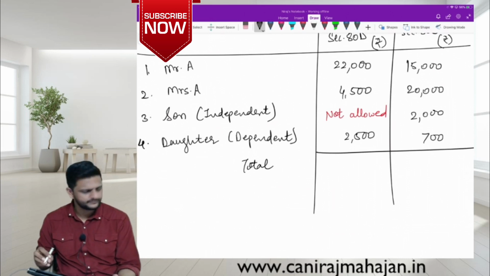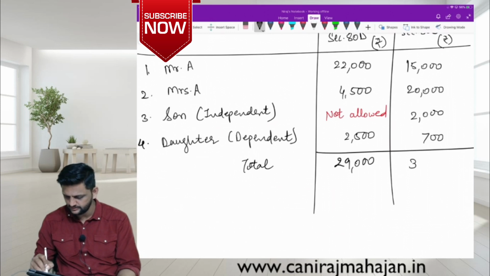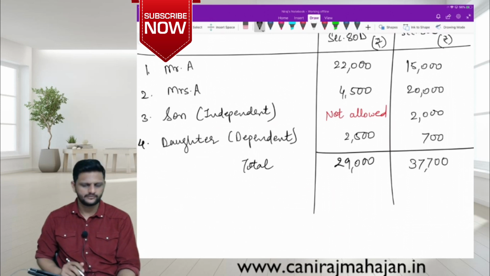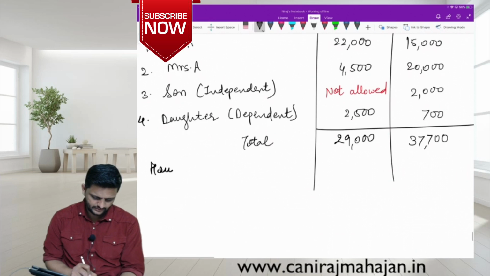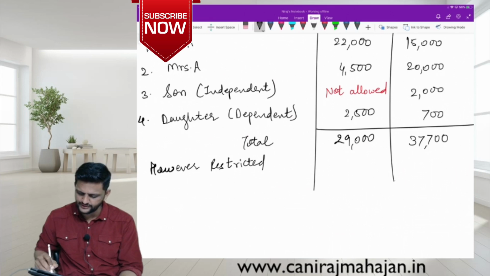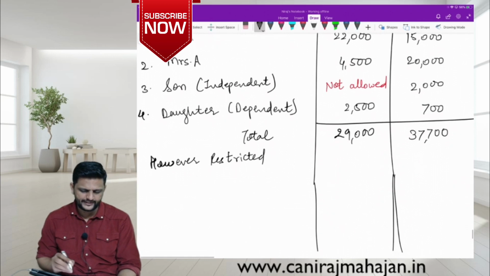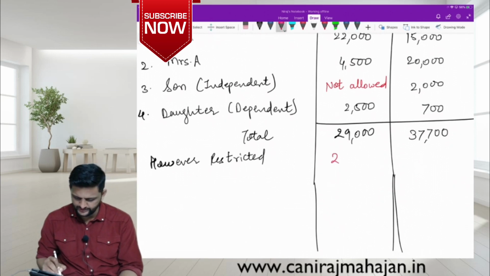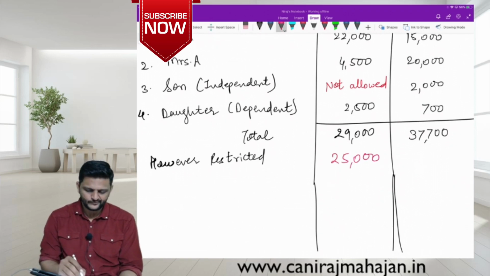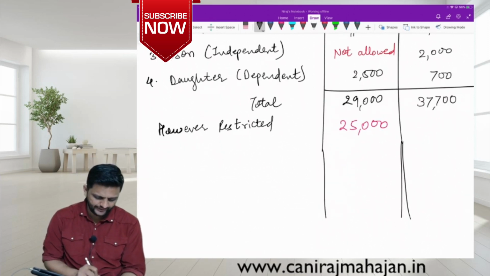This is for the immediate family, nuclear family. So you can take subtotal. How much is the subtotal? 26, 28, 29,000? Yes. And over here is how much? 37,700. Fine. However, restricted to. Is there a restriction in 80C right now? No, we have not yet crossed that 1,50,000. Correct? But 80D, 25,000. Correct?